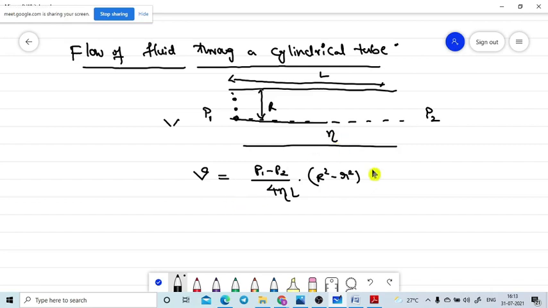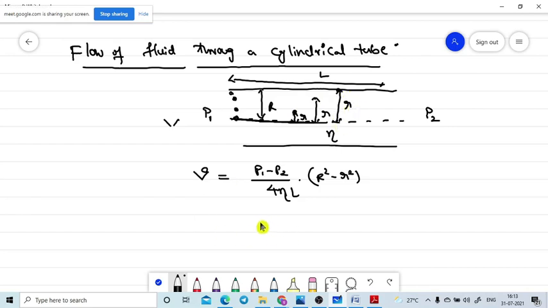Then we can apply this formula to find the velocity of the fluid at different positions from its axis point, where small r is the position of the liquid particles from the axis. Here this value is small r, and if you go here, this value is also small r. This formula we need to watch.